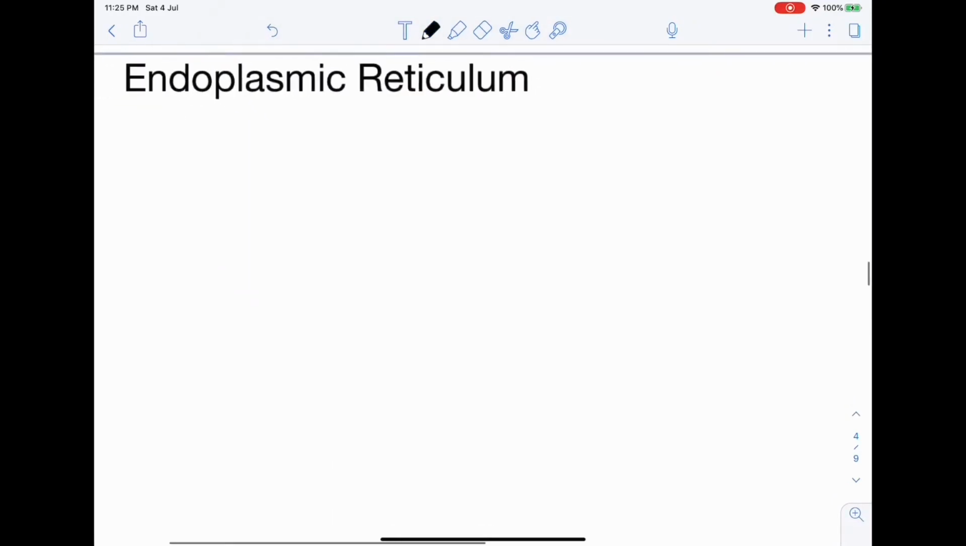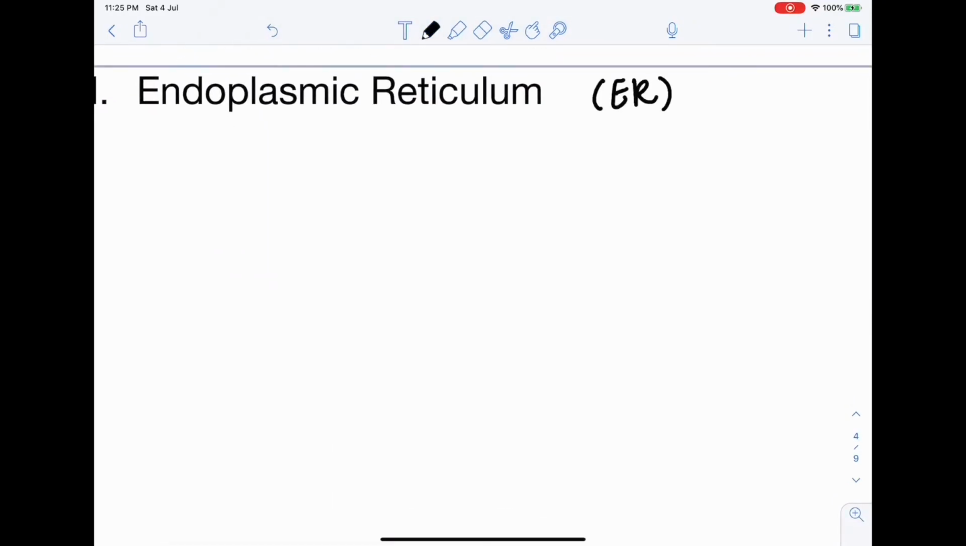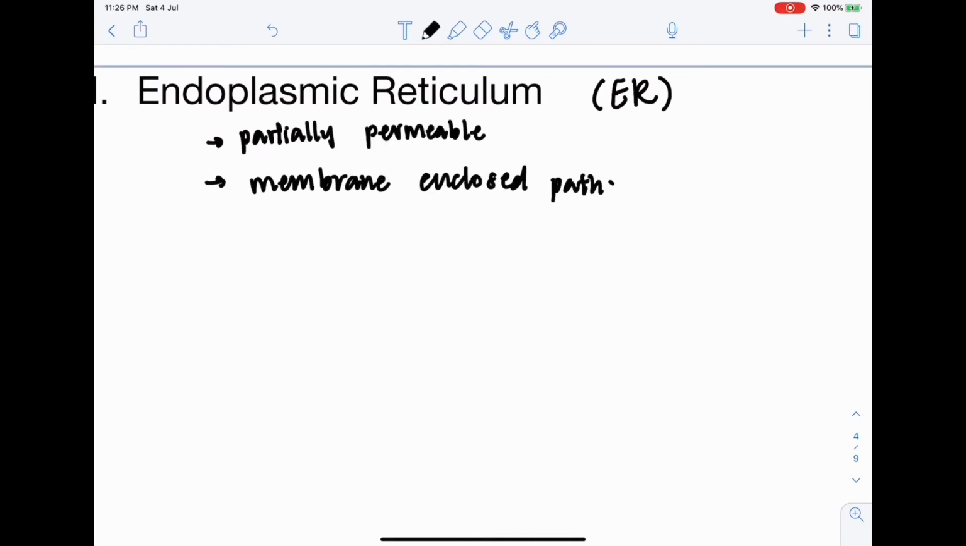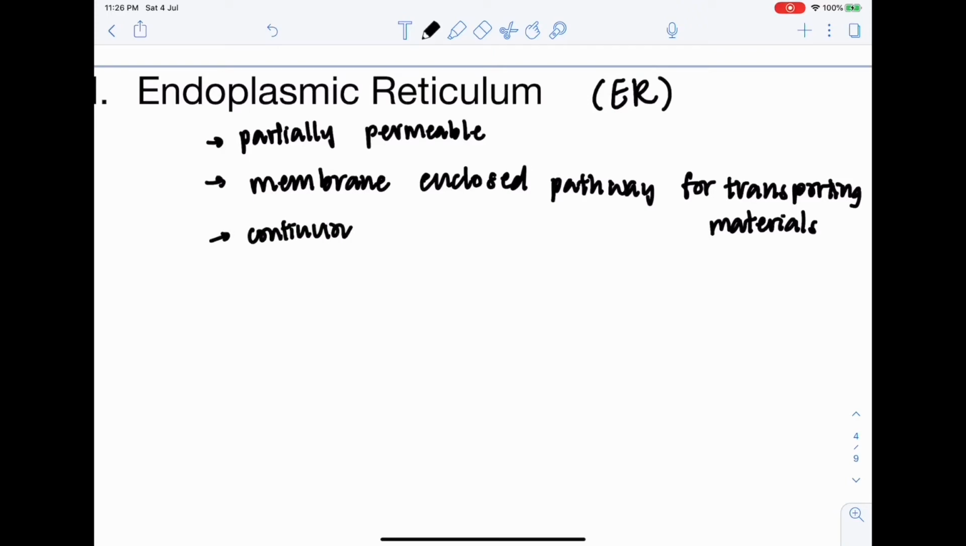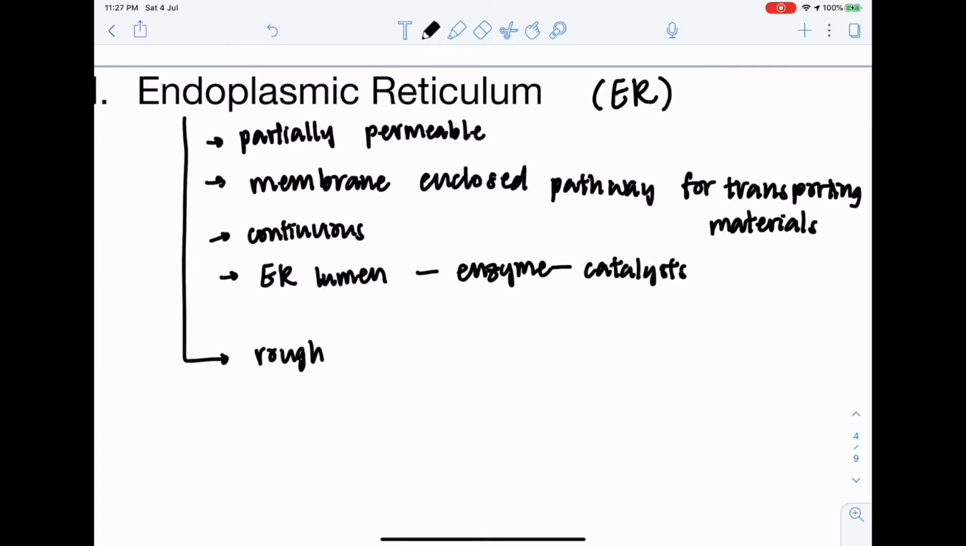The endoplasmic reticulum, or ER for short. The endoplasmic reticulum is a partially permeable membrane system. It is a membrane-enclosed passageway for transporting materials. It is continuous with the nuclear envelope, and the internal space of the ER is known as the ER lumen, which contains enzymes that catalyze many different types of reactions. There are two types of endoplasmic reticulum, the rough ER and the smooth ER.